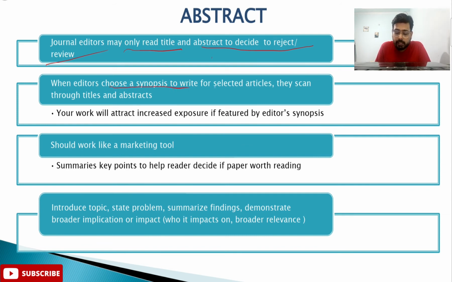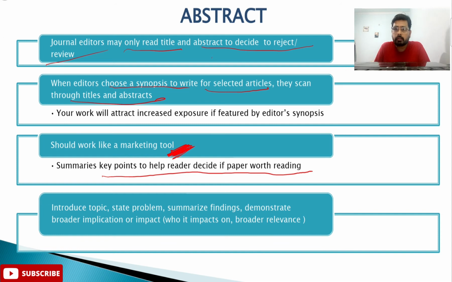When editors choose articles, they scan through titles and abstracts. So they are only looking at the first phase, the title and abstract. So make sure that as much effort as you put into writing your manuscript, put 200% effort into writing your abstract, because this is your selling point. Work it like a marketing tool. Consider this abstract as your advertisement, which you are showing to the journal's editor: publish my research, my research is this important. I have done this, and this is why my research is important. Summarize key points to help the reader decide if the paper is worth reading.